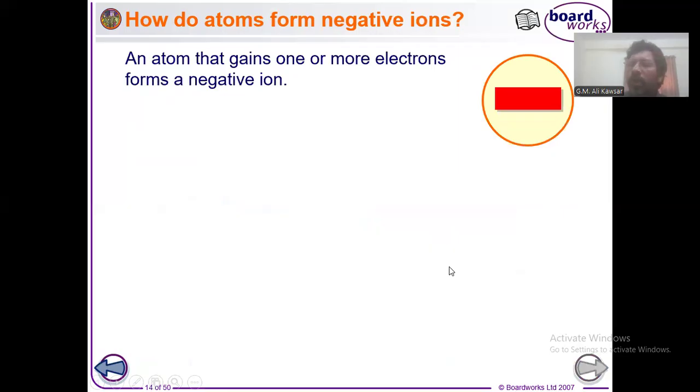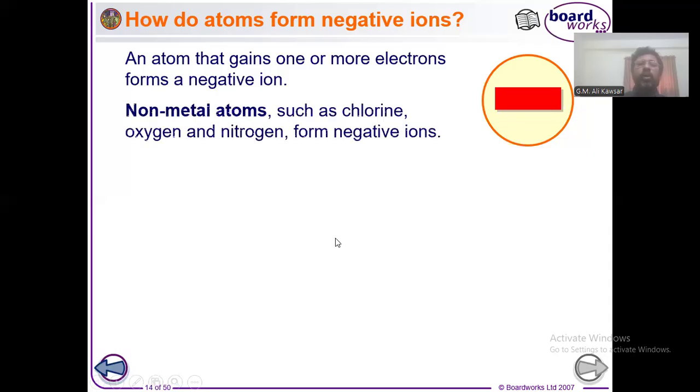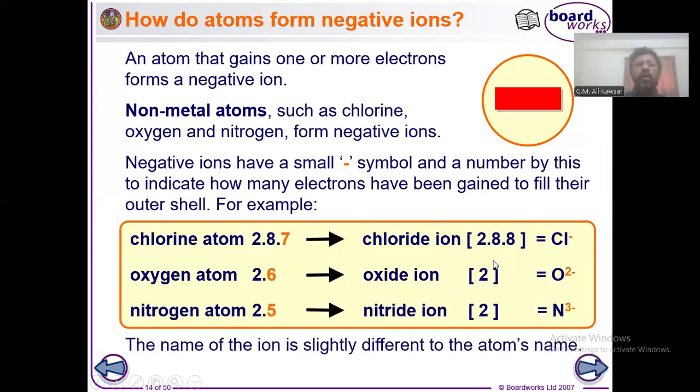Now, how are negative ions formed? Negative ions are usually formed by non-metal atoms, because non-metal atoms usually contain 5, 6, or 7 electrons in the outer shell. So to get the configuration of a noble gas, they have the tendency of gaining electrons, because it is easier for them to gain 1, 2, or 3 electrons rather than losing 5, 6, or 7 electrons. After gaining electrons, they are transformed into negative ions. Let me explain it. Look at the explanation here.